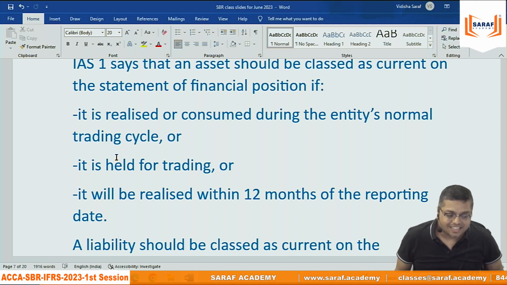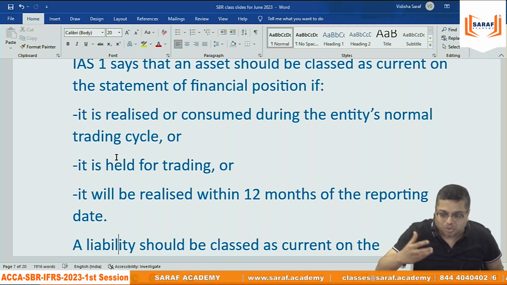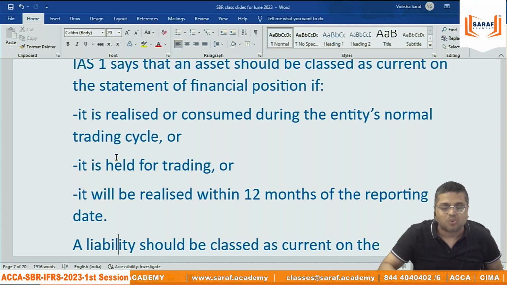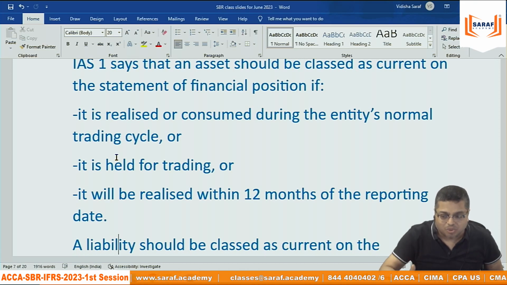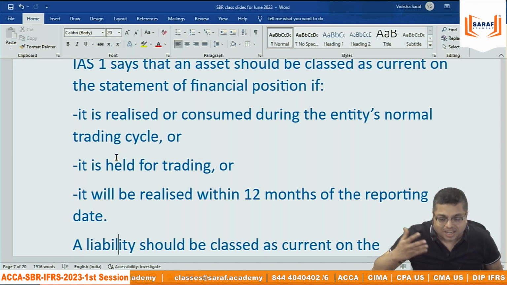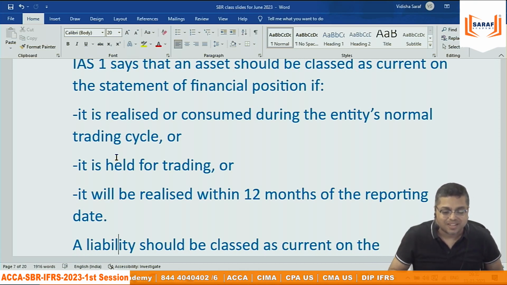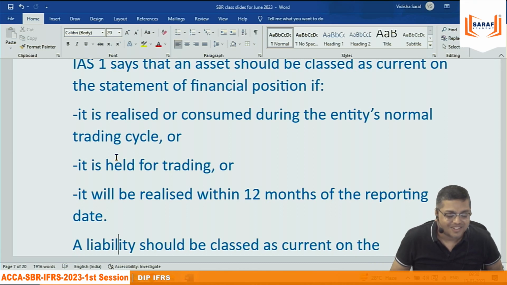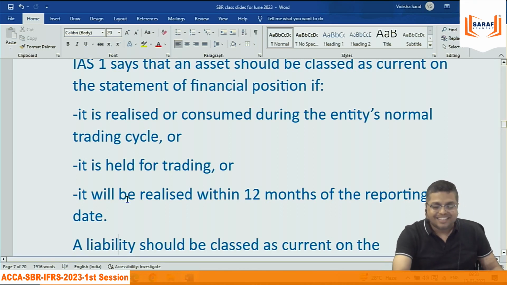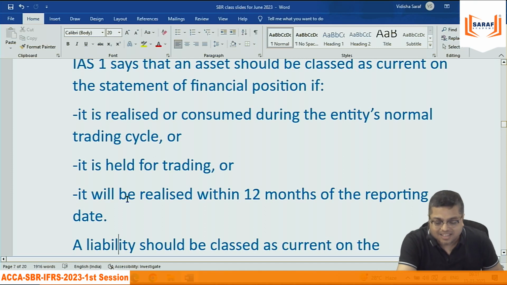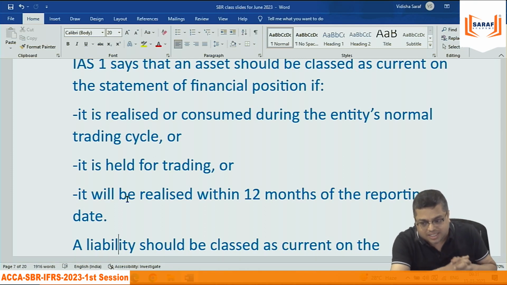Then I said again, whatever notes you are preparing, you don't need to show to anybody. Because your notes is your language, your understanding. Maybe it can be Hindi, maybe it can be Urdu, maybe it can be Bengali. There is no problem. So your notes are for your own purpose.